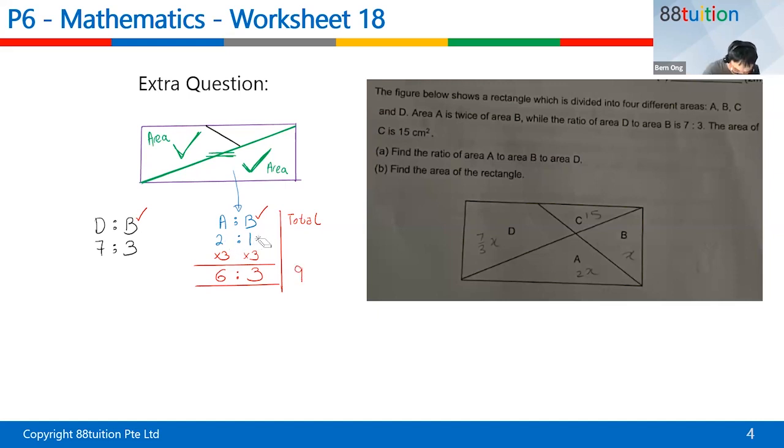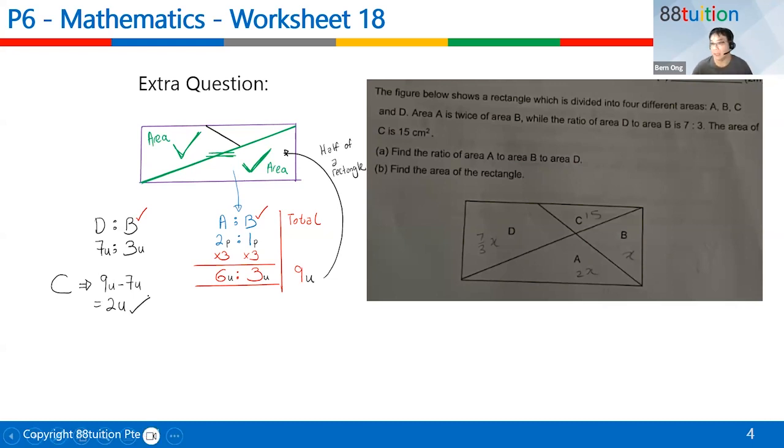We don't call them parts now, we call them units. Just now we called it 2 parts, 1 part; now we call it units. So half of a rectangle must be 9 units. Down here B is 3 units, and D is 7 units. Which means C is what? C and D represent 9 units. The total is 9 units, minus D which is 7 units, which means C is 2 units. Voila. Can you see the relationship now?